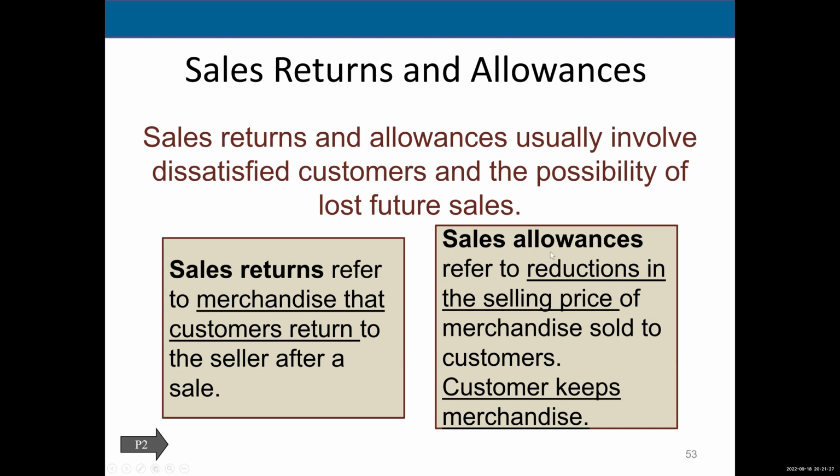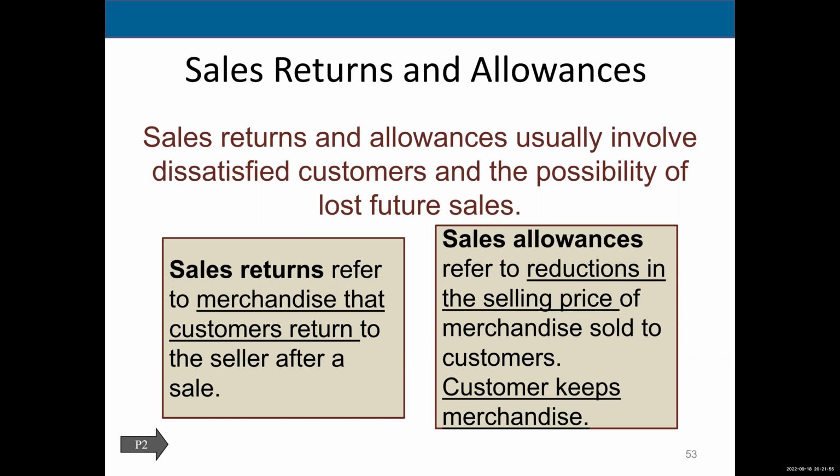Now, an allowance, the customer keeps the merchandise, but then you give them a little bit off the price. And why would you do that? Well, let's say that the items are slightly damaged, but they're usable. So instead of taking them back, the customer said, okay, well, if you give me a little bit of a price reduction, I'll keep them.